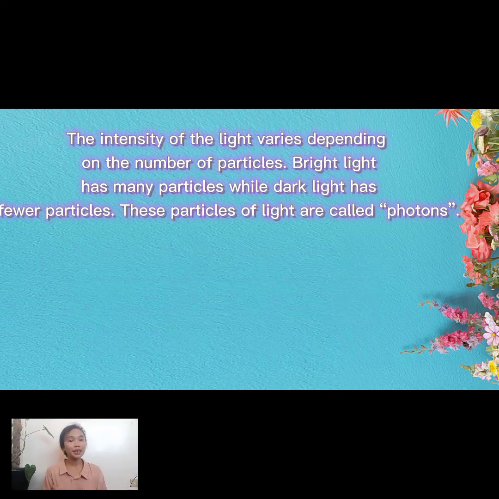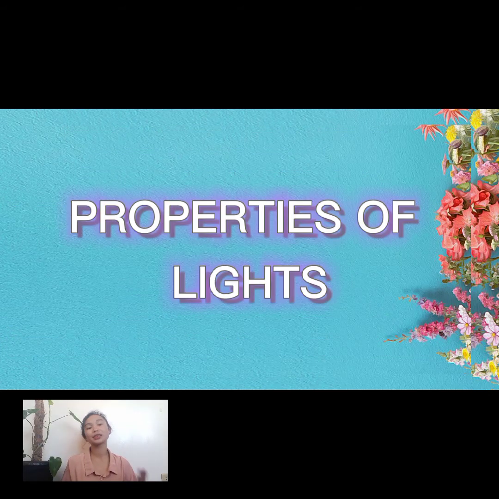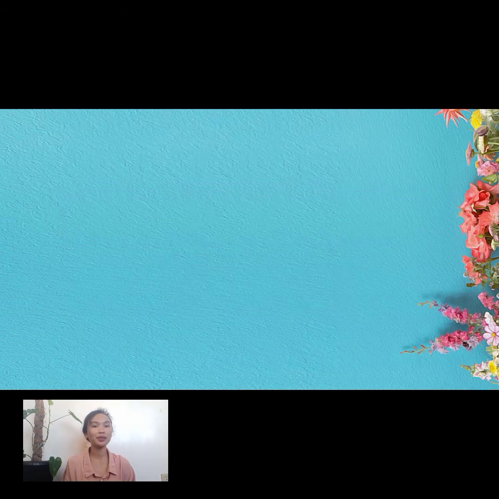This property of light is utilized in many technical applications, such as optical communications, which transfer a huge amount of data in a very short time. However, even light, which is faster than anything known to man, can move only 0.3 millimeters in a trillionth of a second. Next, class, let's proceed to the properties of light.